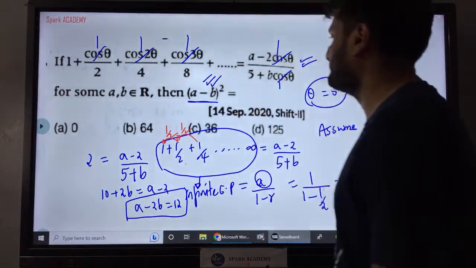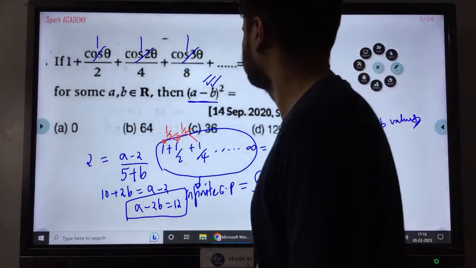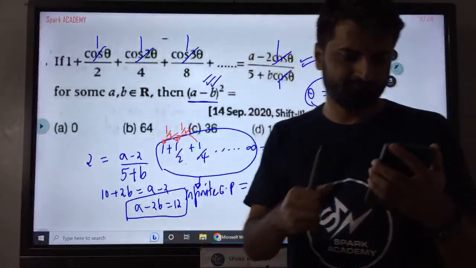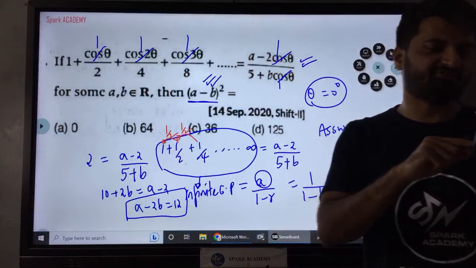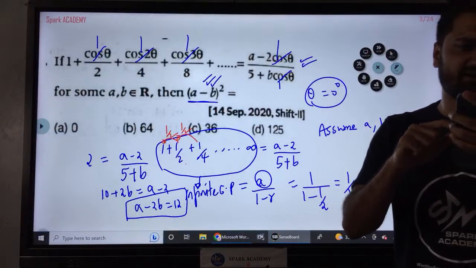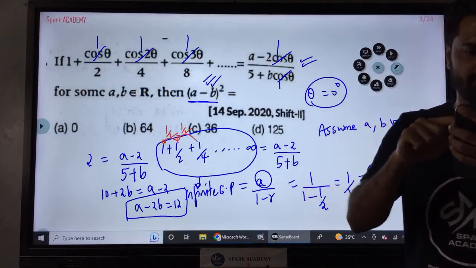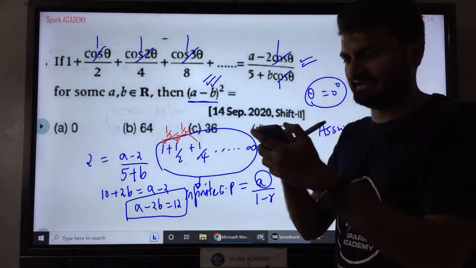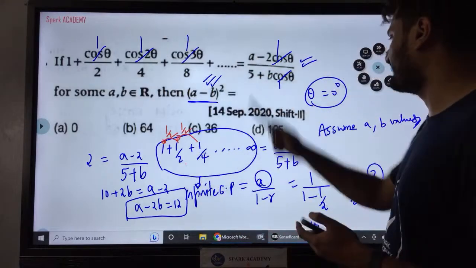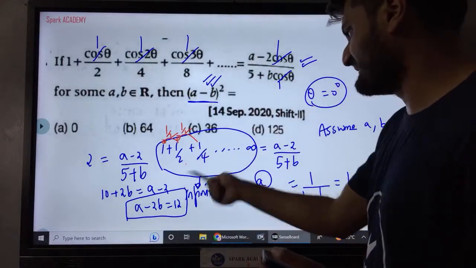So you will get the answer easily. Is it clear, everybody, please? So this is an infinite GP based question. But the basic fundamental concept here is you have to give the value of the angle, just some random value, on the left hand side and right hand side, simplify, and you'll get an expression.